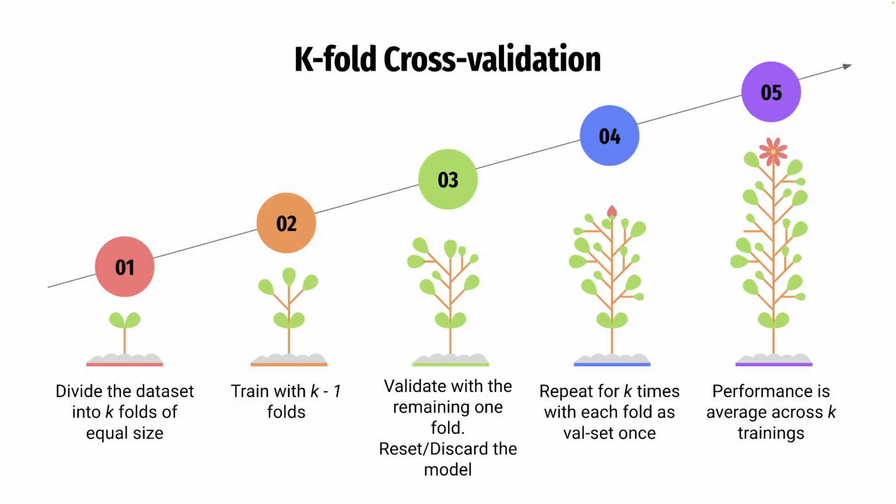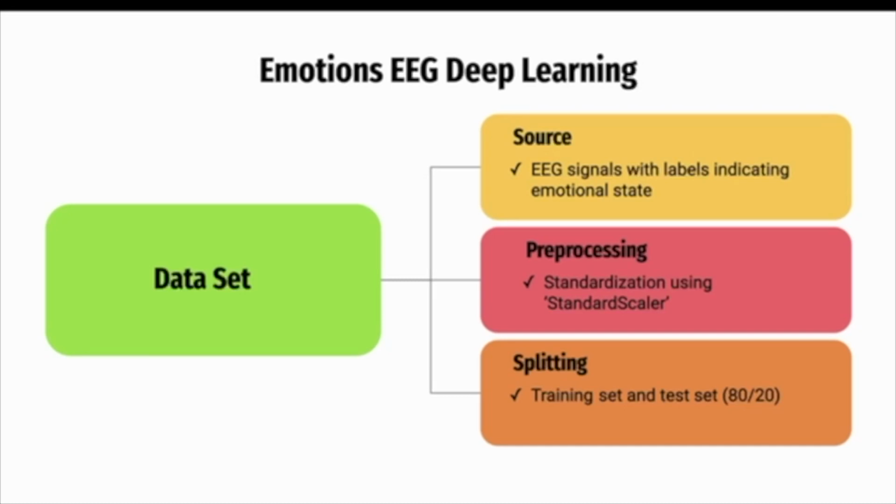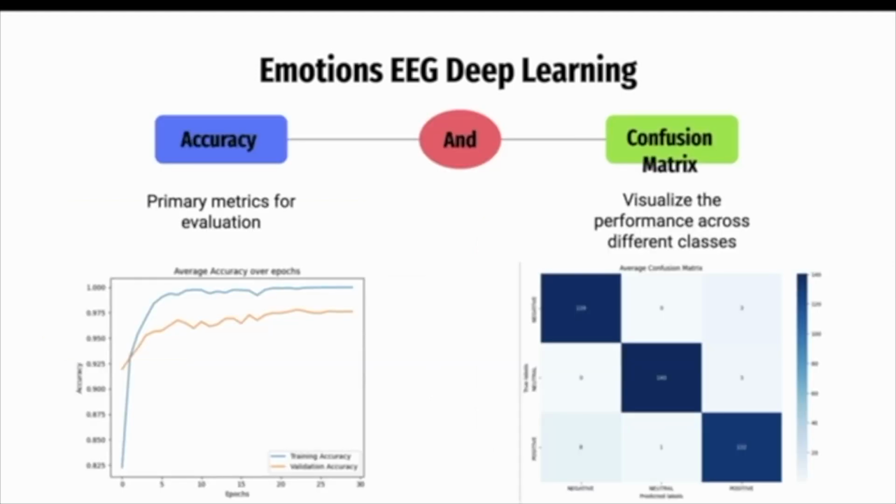For datasets, we first started off with the source file, emotion CSV, which contained the EEG signals with labels indicating emotional state. We went through pre-processing using standardization with StandardScaler, and we split the dataset into training set and test set at an 80 to 20 ratio. For our metrics, we used accuracy and the confusion matrix.